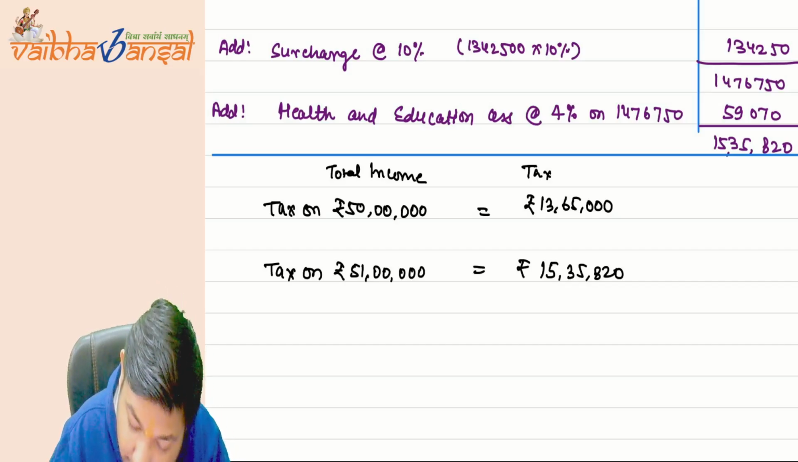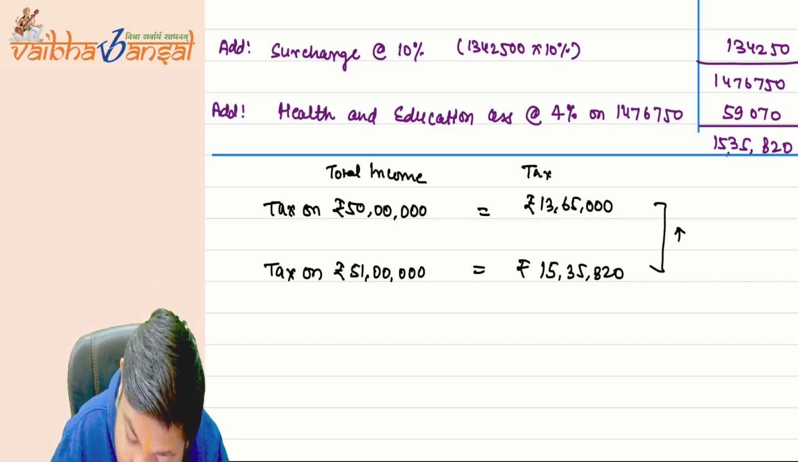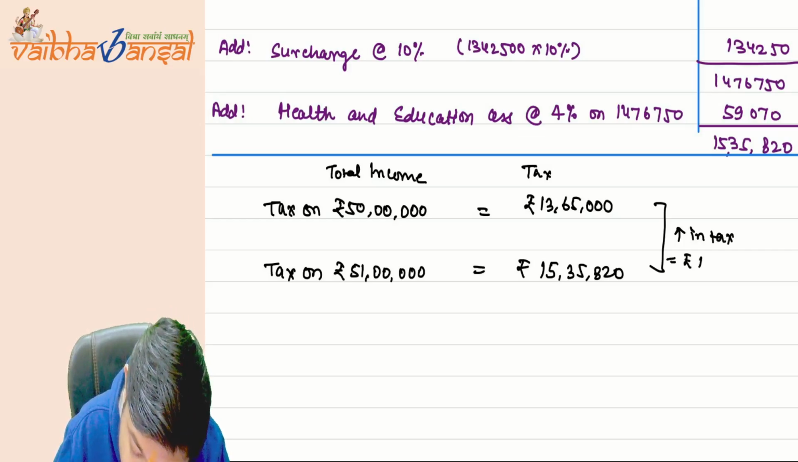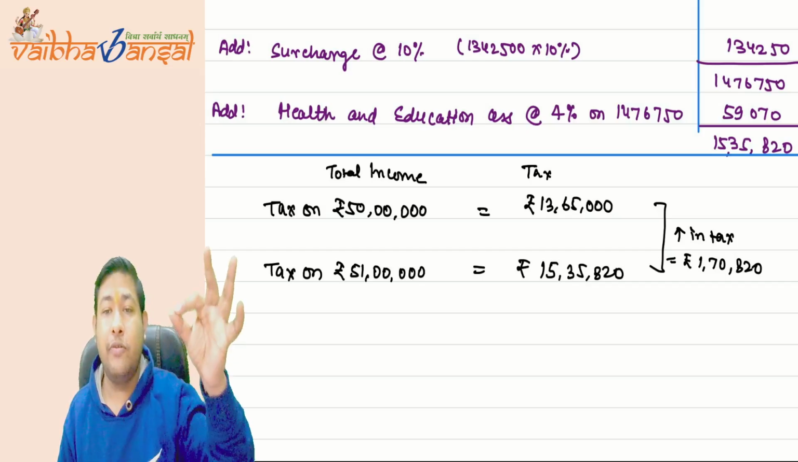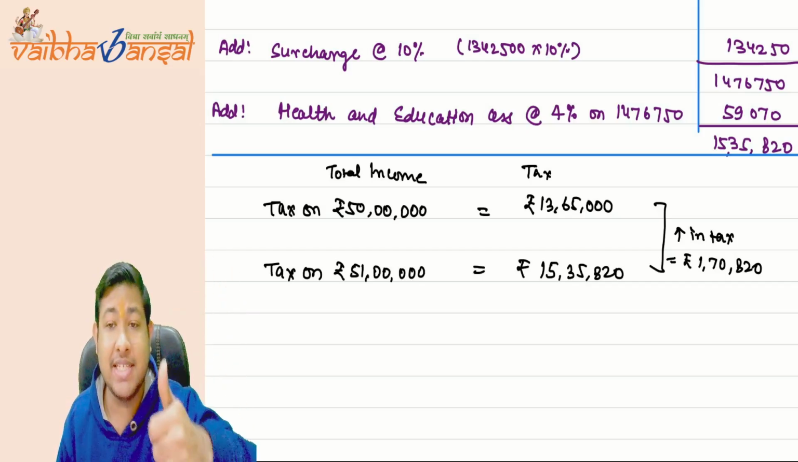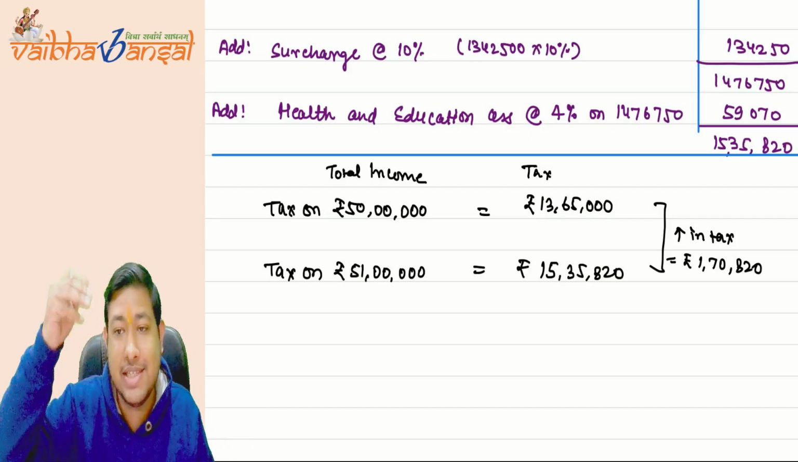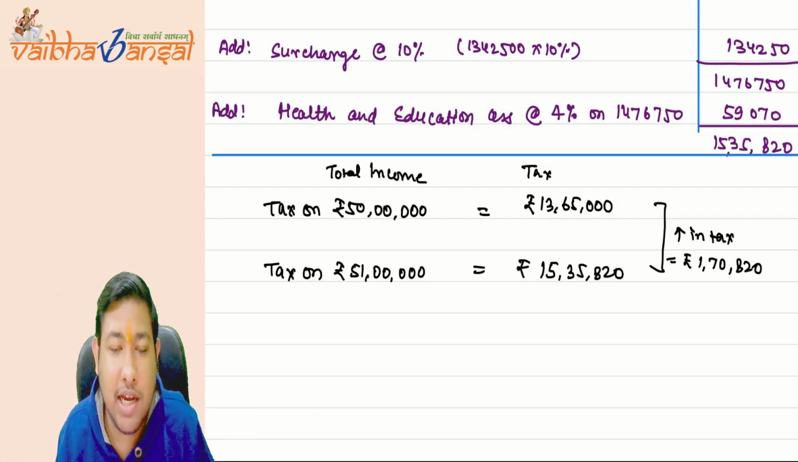Okay, now the increase in tax is equal to rupees 1,70,820. When I do 15,35,820 minus 13,65,000, the increase in tax comes to 1,70,820.